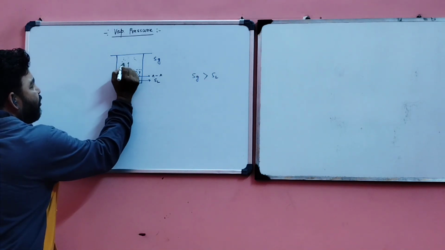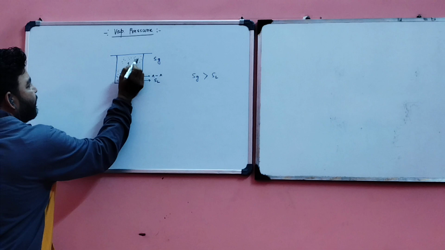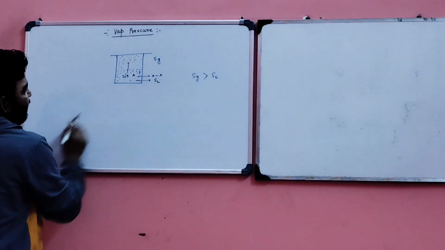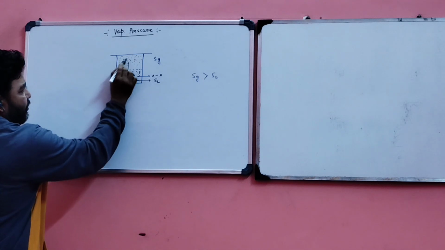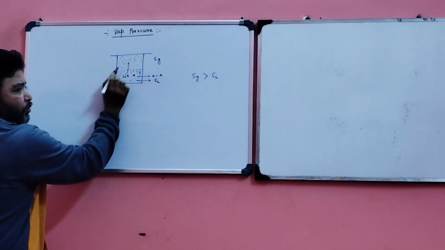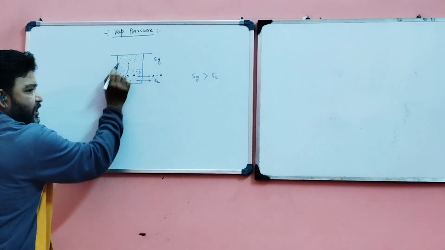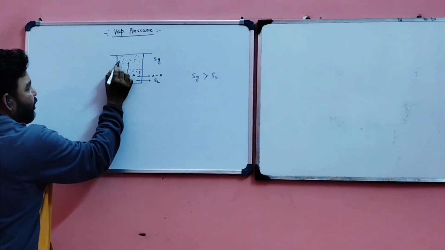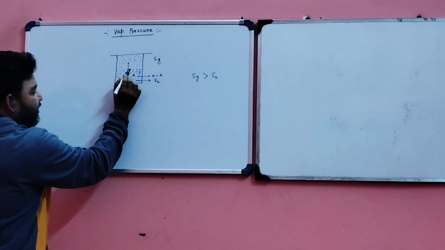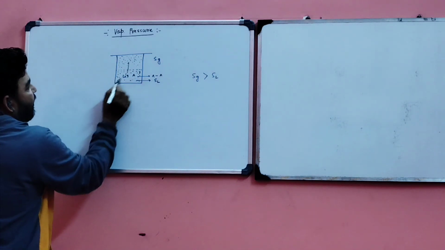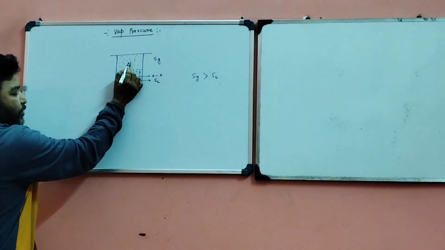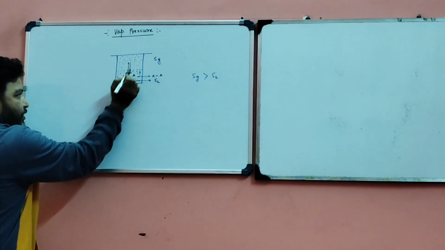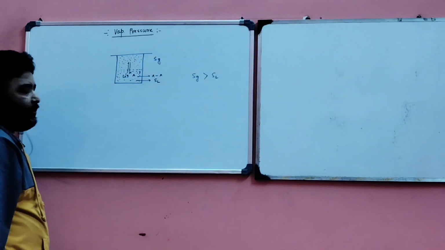So when the liquid molecule goes to vapor state, then over here the number of molecules of A gradually increases, and when the number of molecules gradually increases, then the vapor molecules are associated and they again come back to liquid state. Clear?